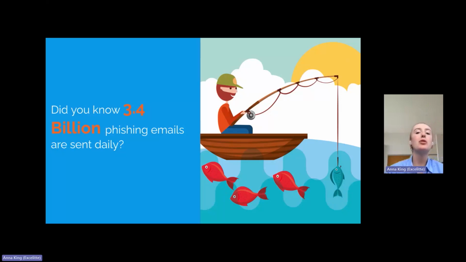Imagine it like this. The cybercriminal is a fisherman who throws out a baited hook, which is the phishing email. They do this in hopes that some victim will swim along all innocent and bite, hence the name phishing. This is where Excelitte's phishing scanner comes in. It ensures you're not going to be biting on a hidden hook.